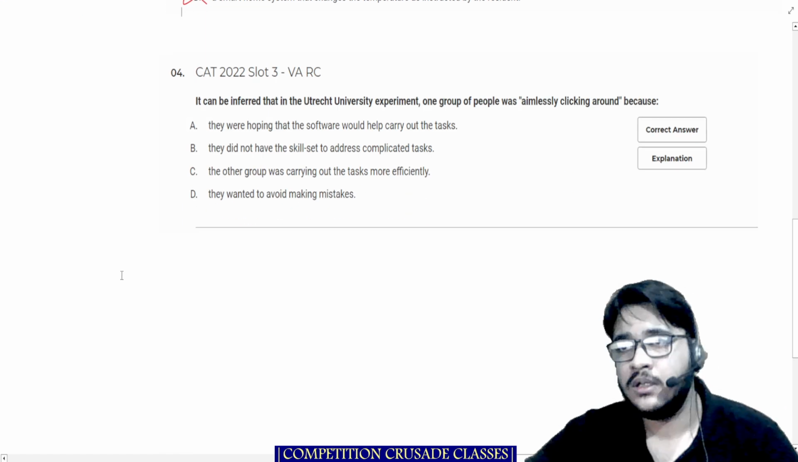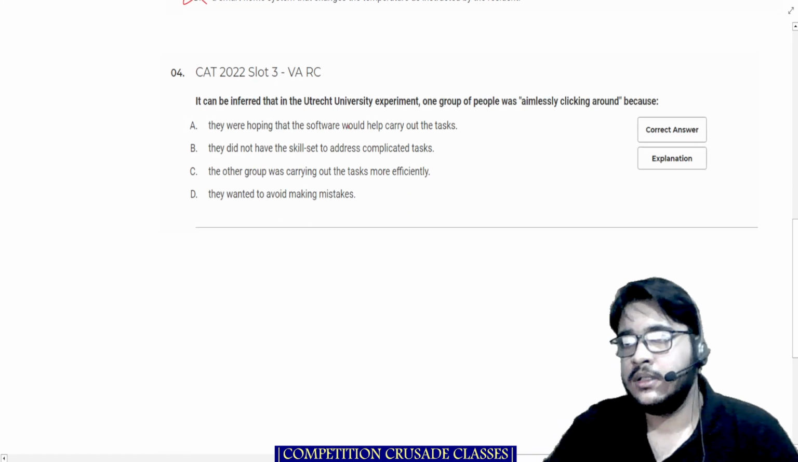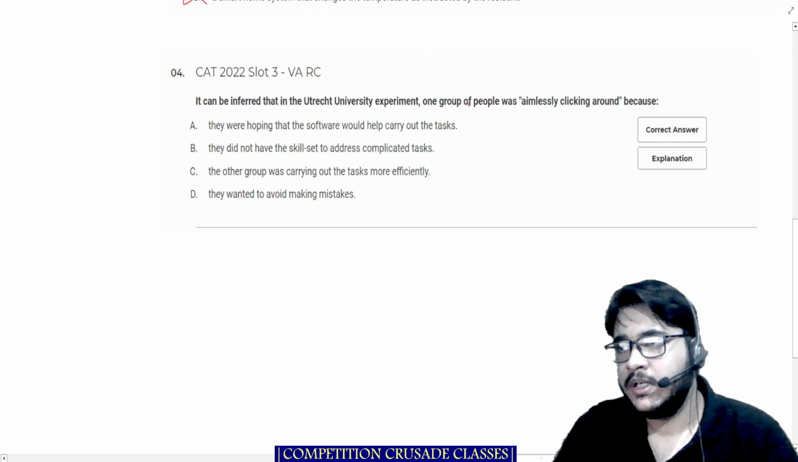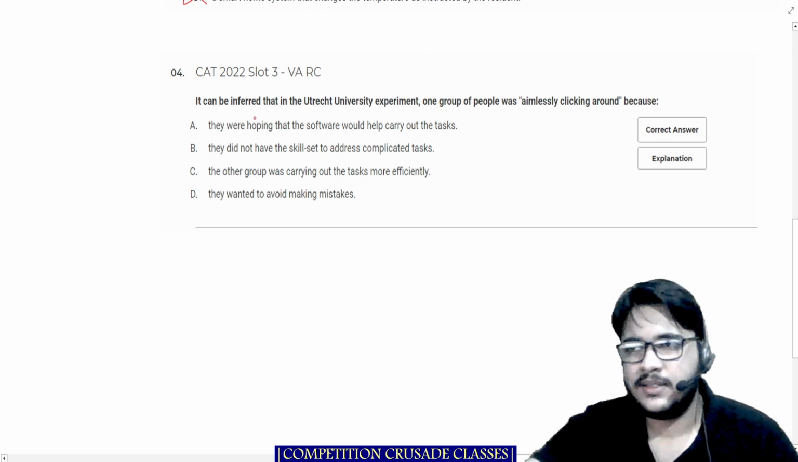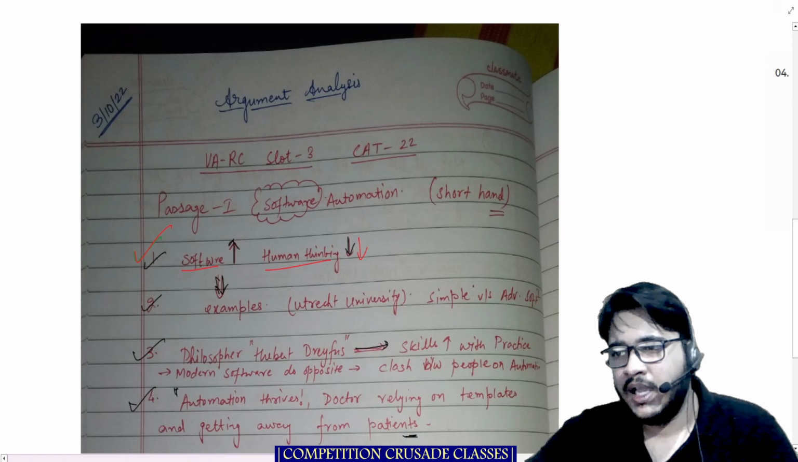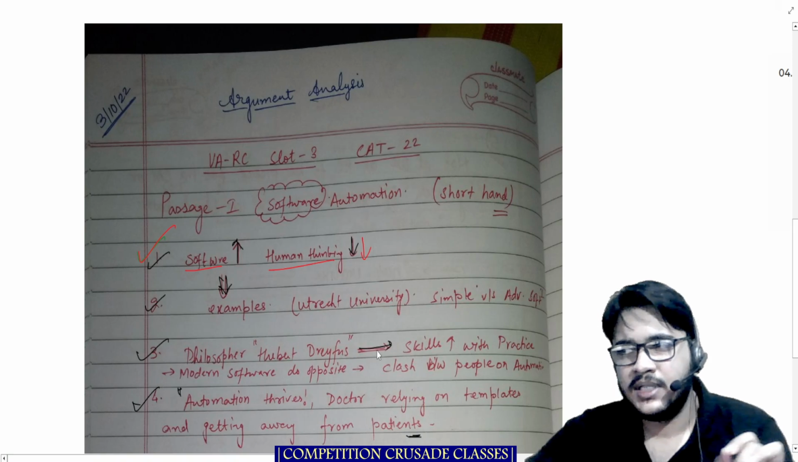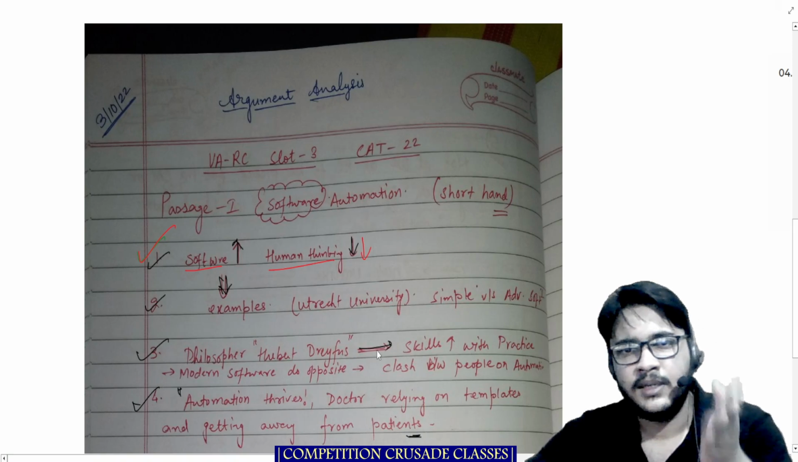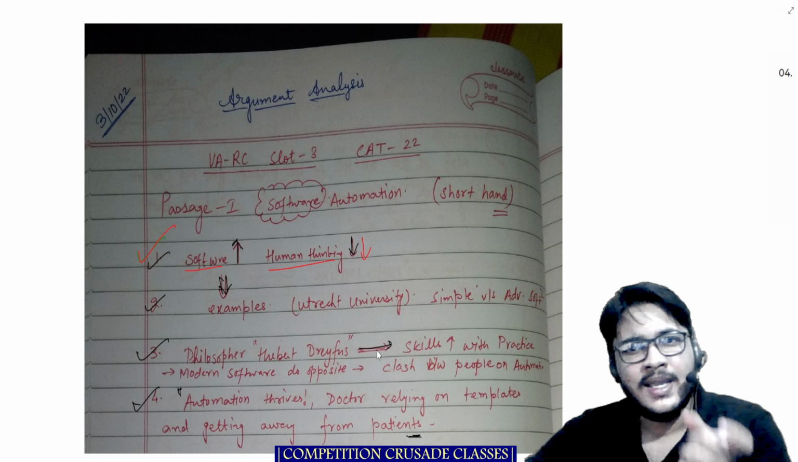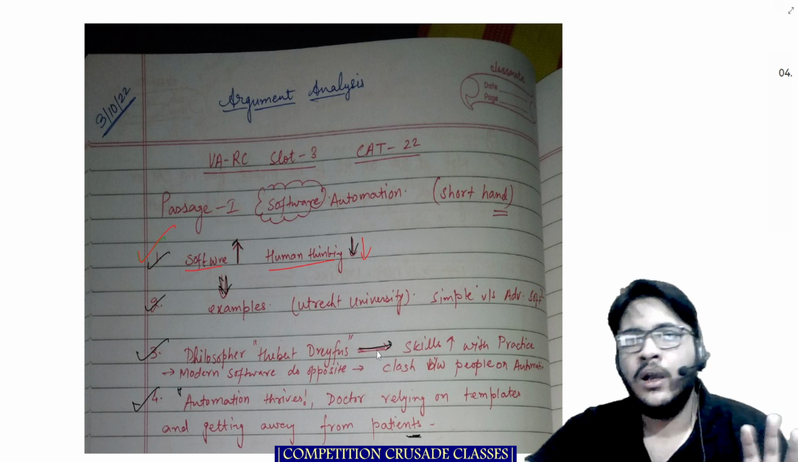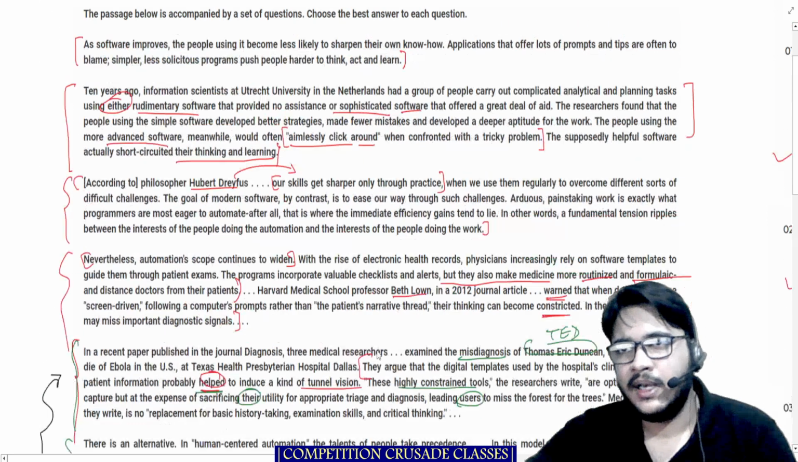The last one: it can be inferred in the Utrecht University experiment, a group of people was aimlessly clicking around because... Now I will take you to the passage, because in the shorthand also I have not written much. I have just written that the software improves, human thinking decreases, and the example of the Utrecht University was given. So I'll take you back.